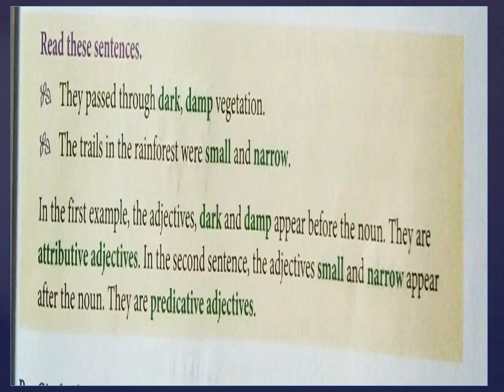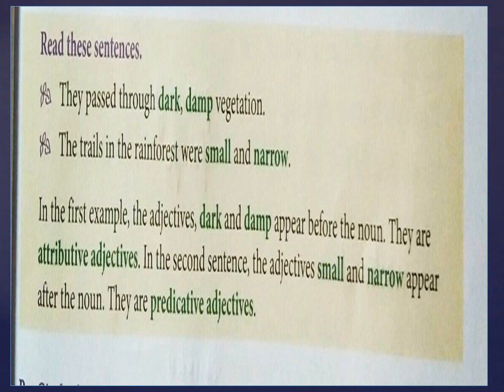Now based on these attributive and predicative adjectives, children, we have our next bit in the vocabulary and grammar part. So let us look at it. Read these sentences. They passed through dark, damp vegetation. The trails in the forest were small and narrow. Now children, the first sentence: they passed through dark, damp vegetation. In this sentence, vegetation is the noun, right?